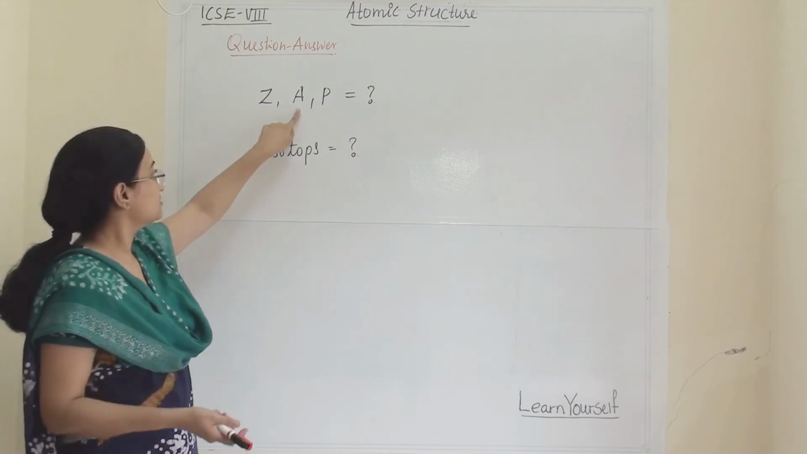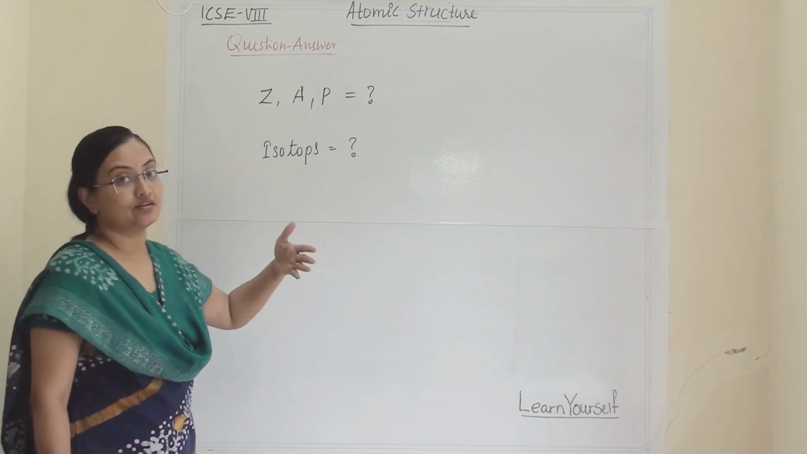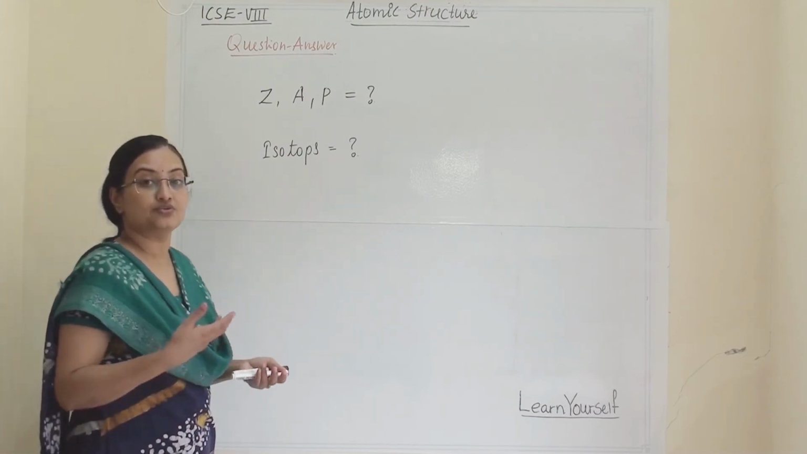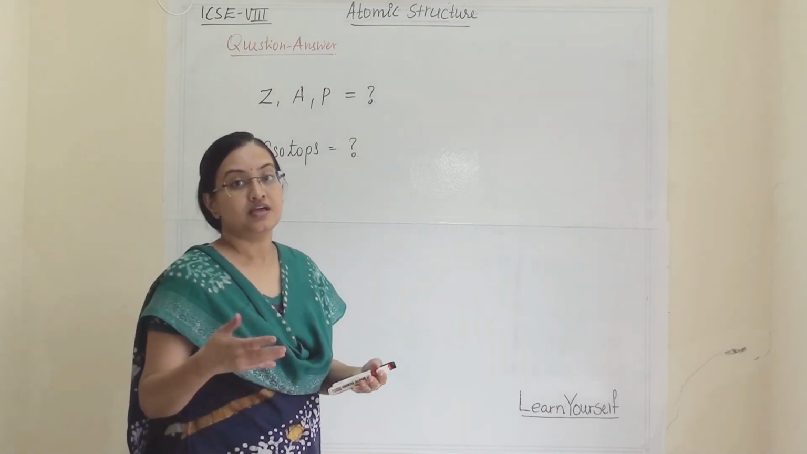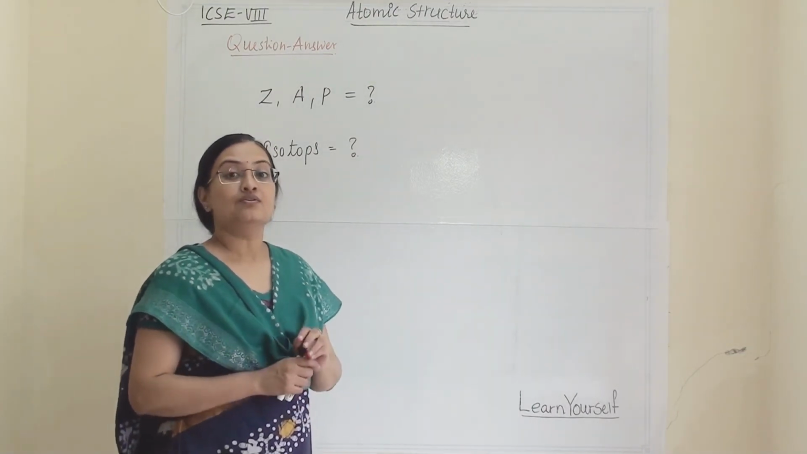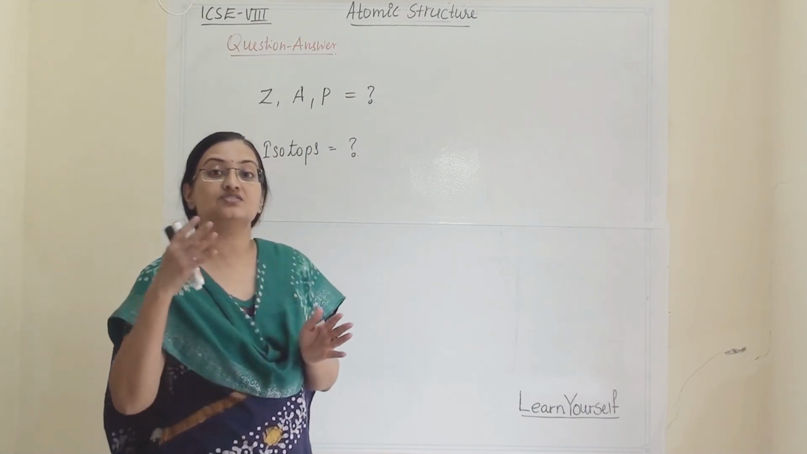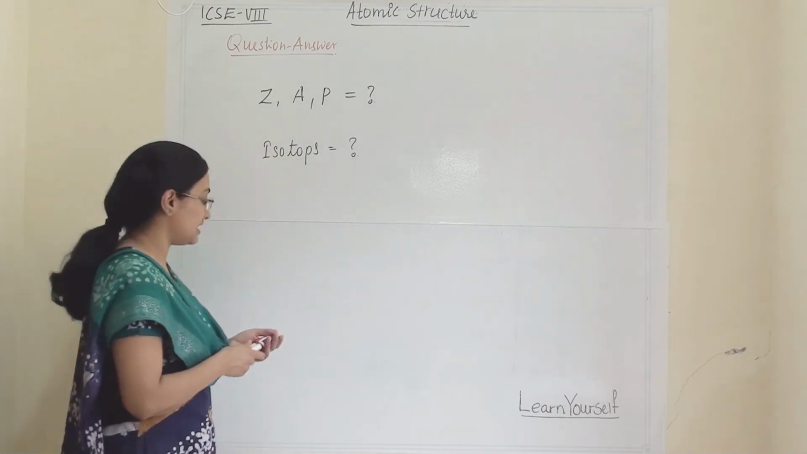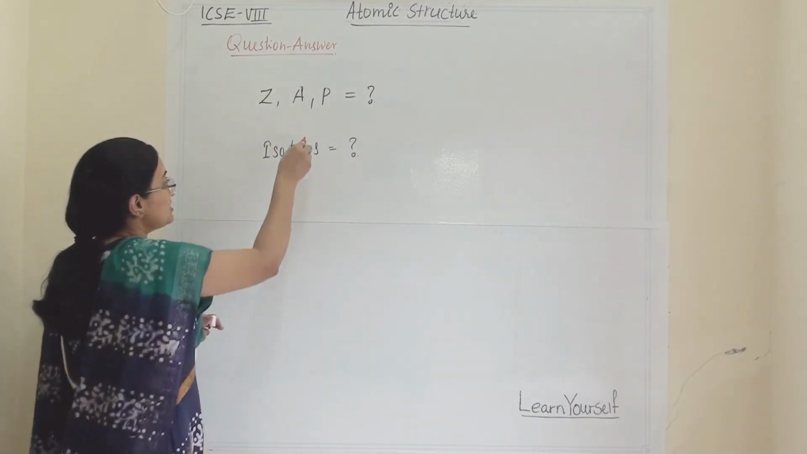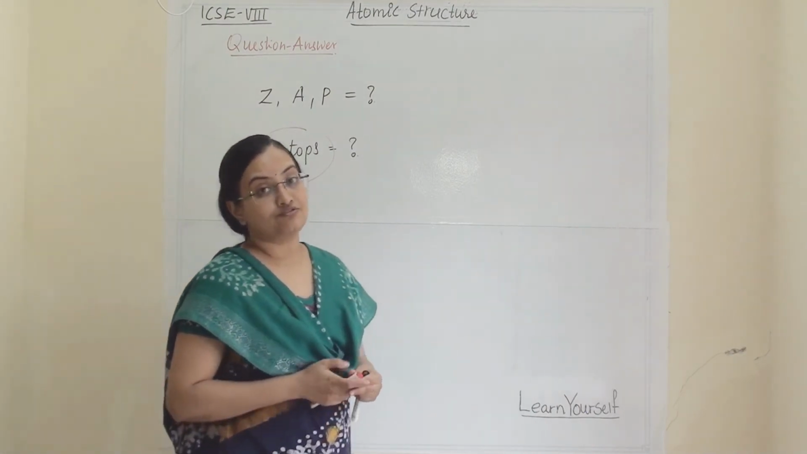At the last, they might ask what the symbol Z is used for, what symbol A is used for, what symbol P is used for, and all the symbols we use for atomic number, atomic mass, proton, neutron and electrons. With respect to all the symbols and particles, you have to remember the charge associated with them. Then isotopes. In your syllabus only 3 isotopes are there, and that is of hydrogen.